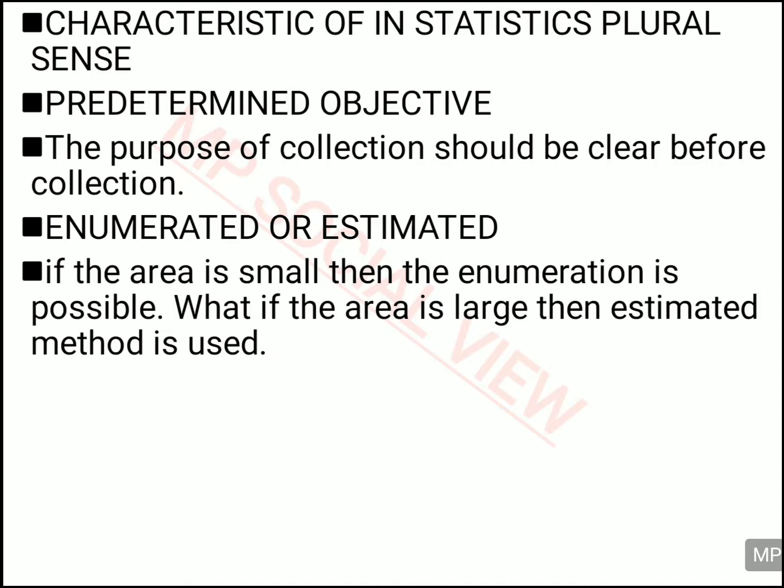So that is called estimated, meaning you are not collecting data from the whole class but from a sample. So that is called your estimated method. So what method are you going to follow? Are you going to follow the enumerated method or the estimated method?